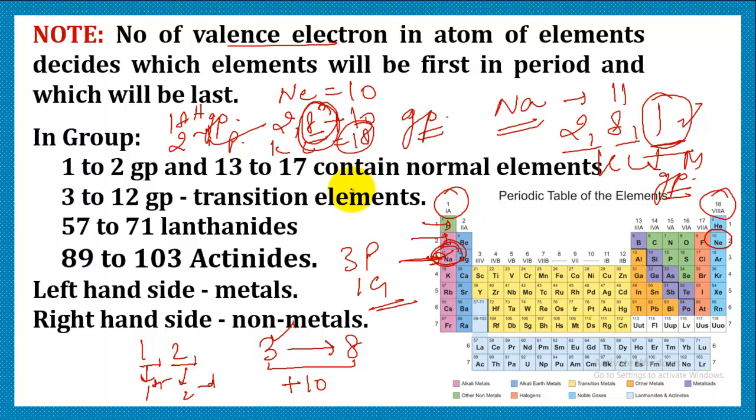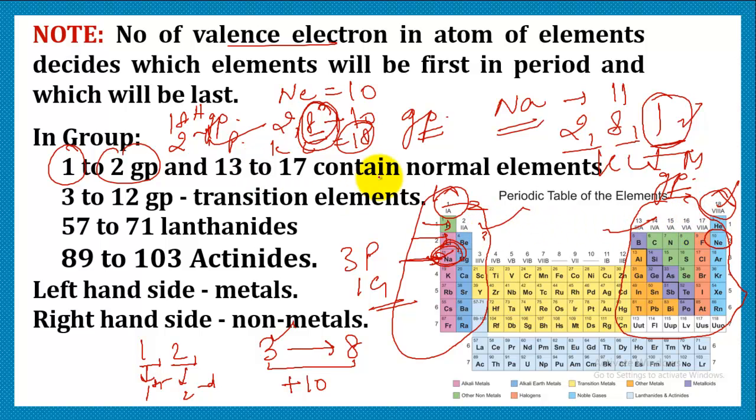Now in this periodic table, this is the first group, this is second, third, fourth, as mentioned. The elements of the first and second groups, and even groups 13 to 17, not the 18th group, just up to 17, are regarded as normal elements, that is typical metals and non-metals. The elements from 3 to 12 form the transition elements, which possess properties similar to metals as well as non-metals.